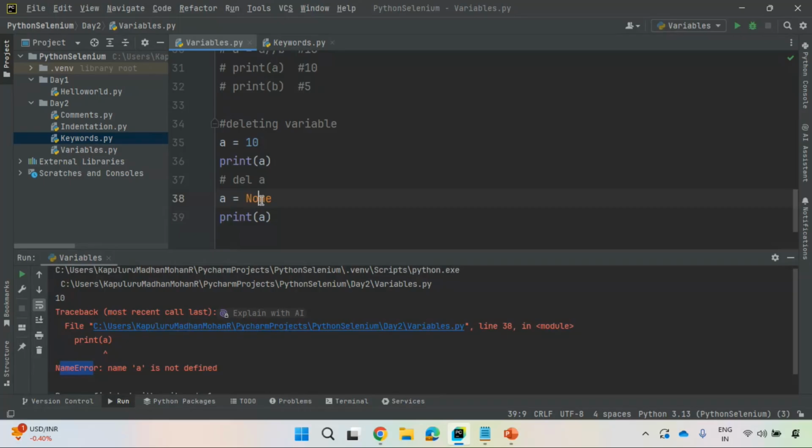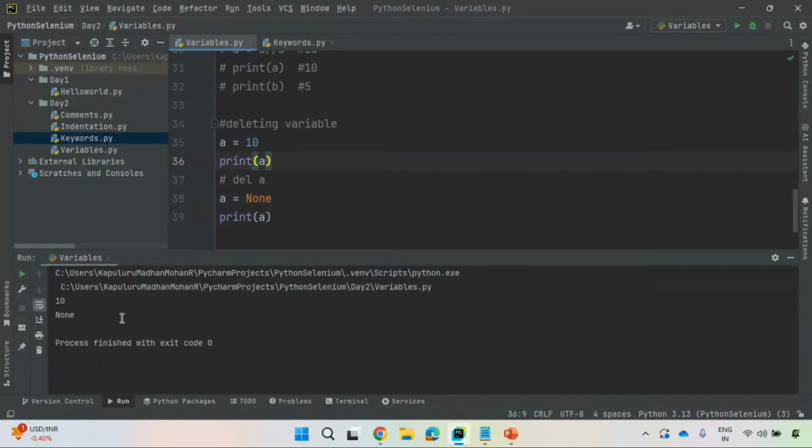Right? So, very, very important thing here. Now, you can still access this variable. You see here, None. There is nothing inside this variable. Still, you can delete this variable. This variable is eligible for garbage collection. You can access that, and you will not get any error.